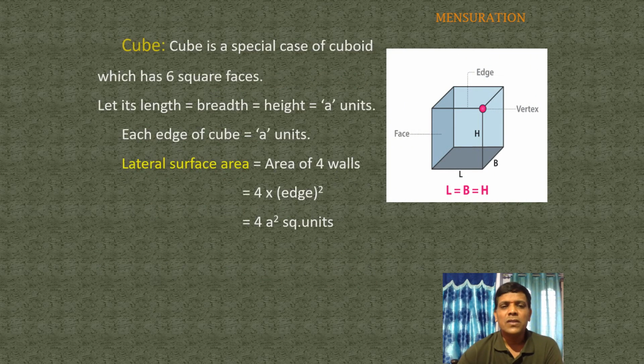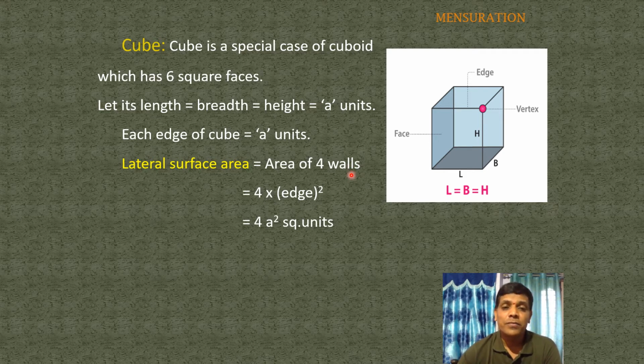Next one, cube. A cube is a special case of a cuboid. In a cuboid, opposite sides are equal, but in a cube all edges are equal.